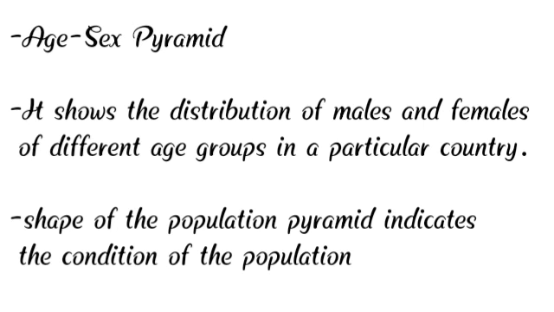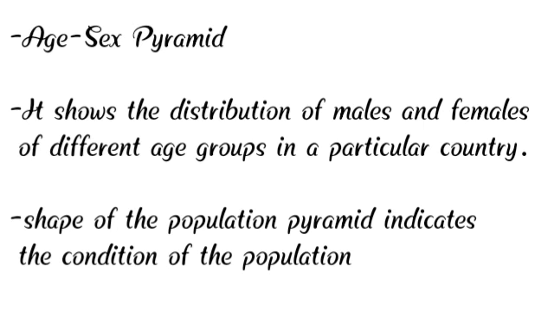And why is it used? It is used for analyzing the distribution of males and females of different age groups in a particular country. By examining this pyramid, we get a detailed analysis of the distribution of males and females of a country, and its shape also indicates the condition of the population in that country.